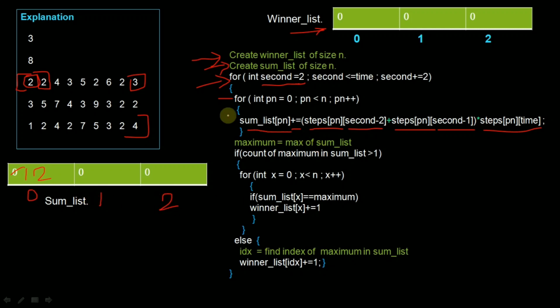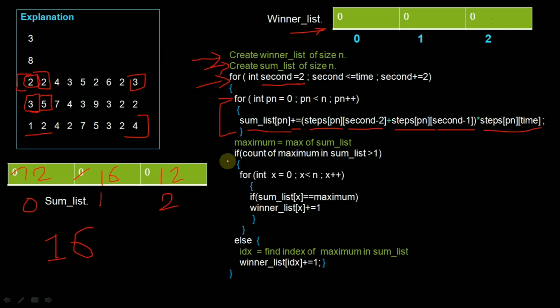In the same way it will go for the second participant, so pn will become 1. Right now we are targeting this row. So 1 of 0 is 3, and 1 of 1 will become 5. So 5 plus 3 will be 8, and 8 into 2 will become 16. So we will add up 16 here, and in the same way we add up 12 here. After exiting this loop, we find the maximum of the sum list. So the maximum of the sum list is 16.